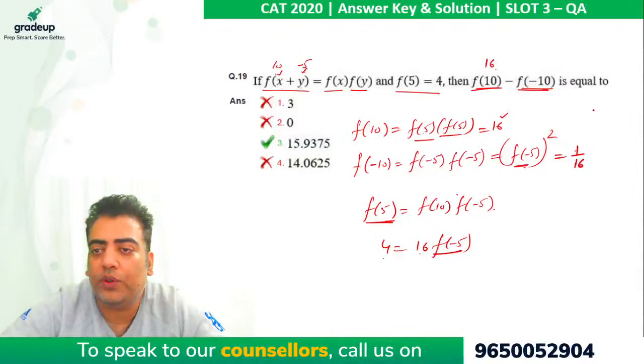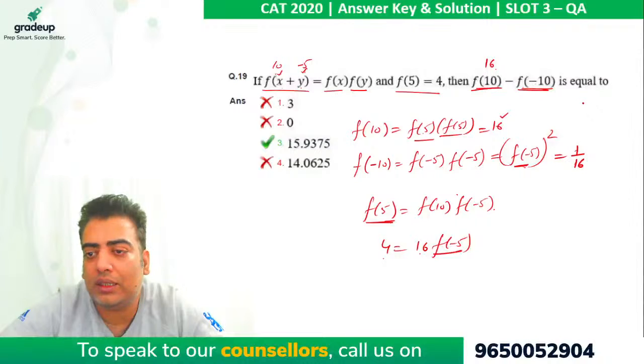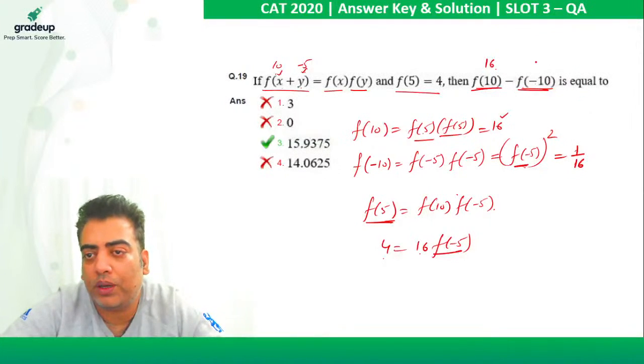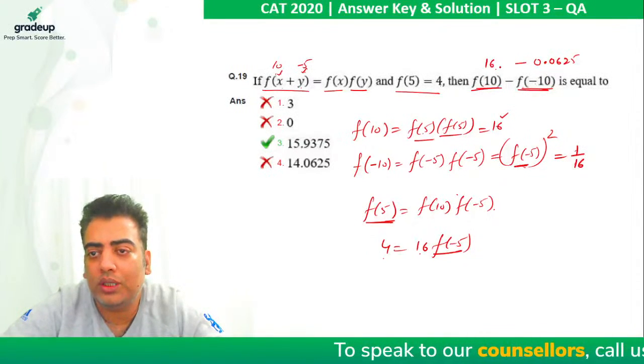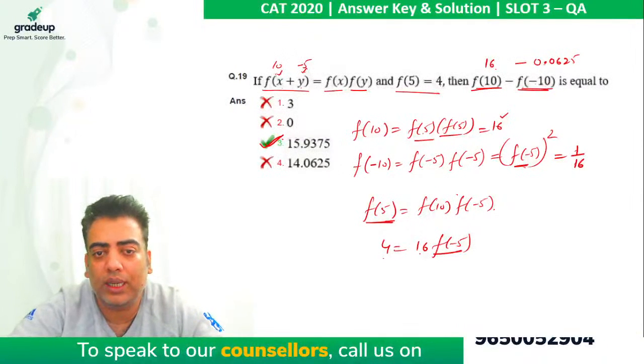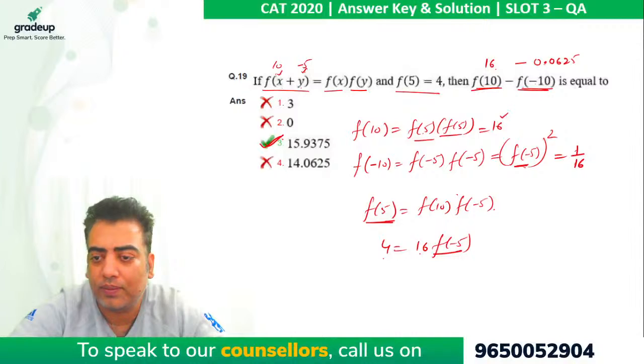So if you remember, 1 by 16 is nothing but 1 by 2 raised to power 4, which is 0.5 raised to power 4, which comes out to be 0.0625. So on subtracting these two, my answer starts with 15. So this is the only answer option starting with 15.